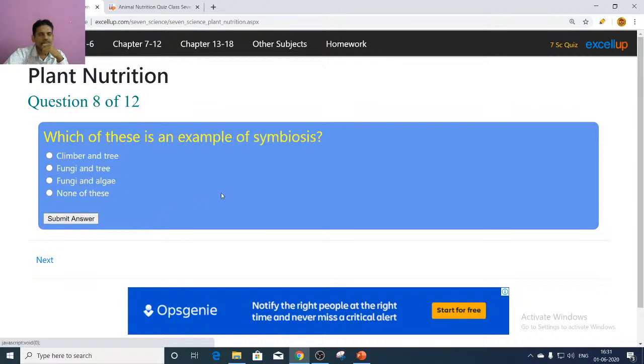Next, which of these is an example of symbiosis? Many examples are there. Here, lichens, association between algae and fungi.